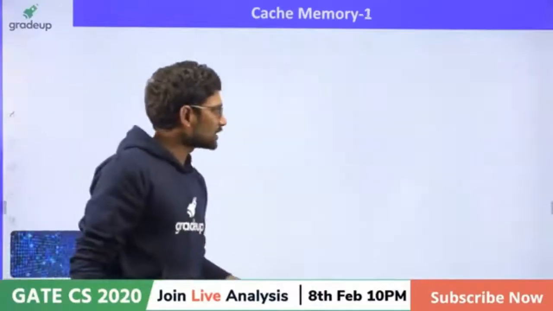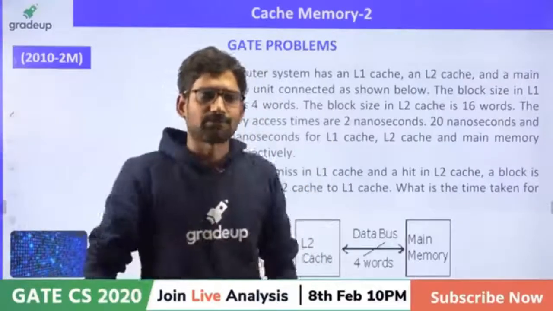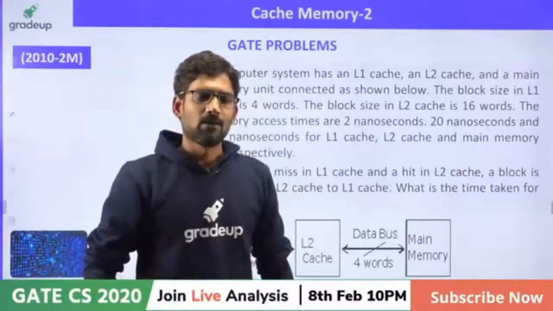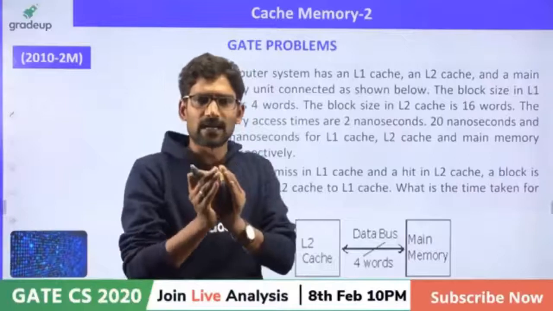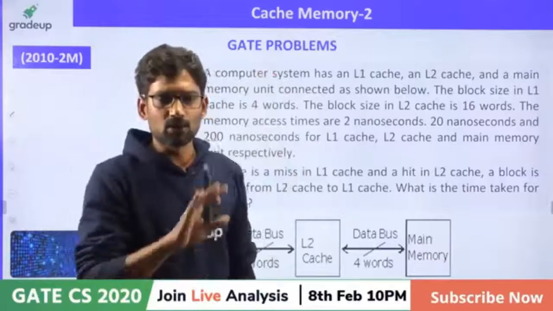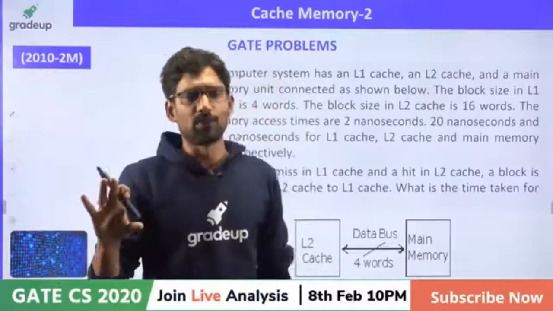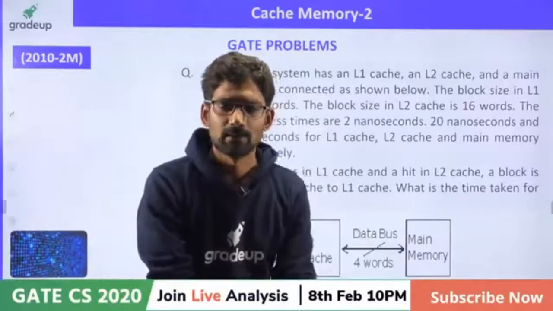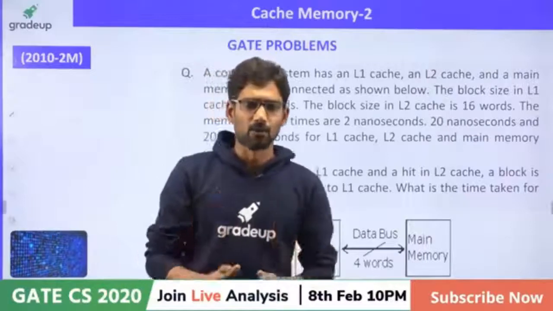These questions can be answered from the point which I have said just now: how main memory and cache memory communicate, and what the block size of main memory will be. From that point only you can answer this question and the connecting question. So try doing this, guys. Don't copy from any source. You may do it, you might not, no problem. You may get the answer, you may not, no problem. Don't worry about that, but try sincerely on your own. Okay?